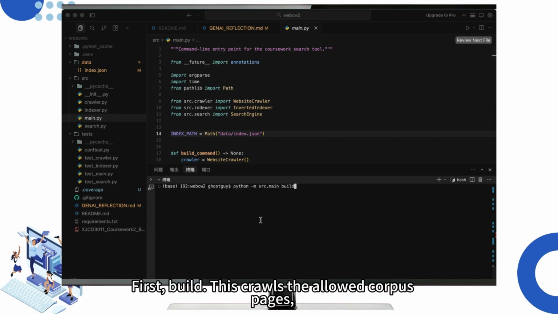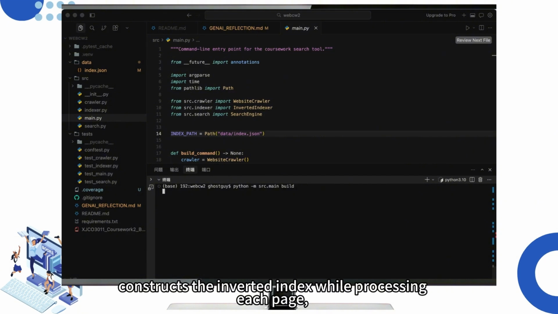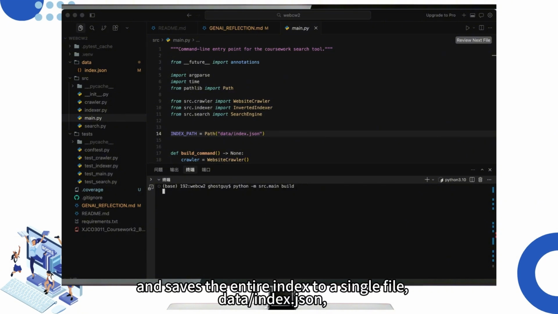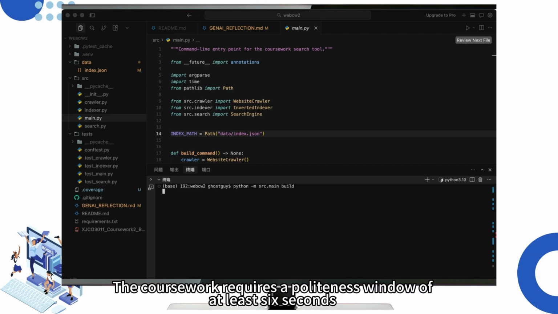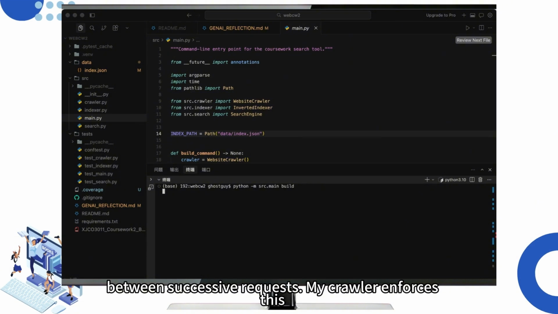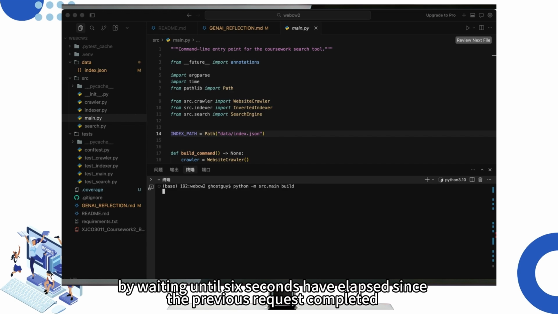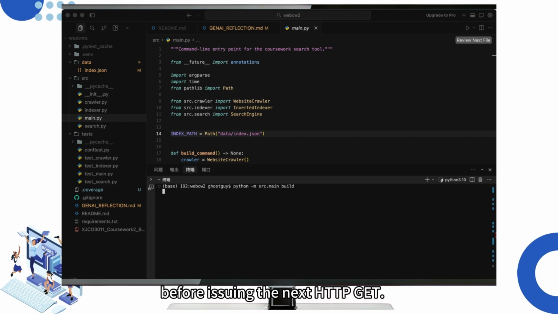This crawls the allowed corpus pages, constructs the inverted index while processing each page, and saves the entire index to a single file, data/index.json, as permitted by the brief. The coursework requires a politeness window of at least 6 seconds between successive requests. My crawler enforces this by waiting until 6 seconds have elapsed since the previous request completed before issuing the next HTTP GET. On screen I run python -m src.main build.